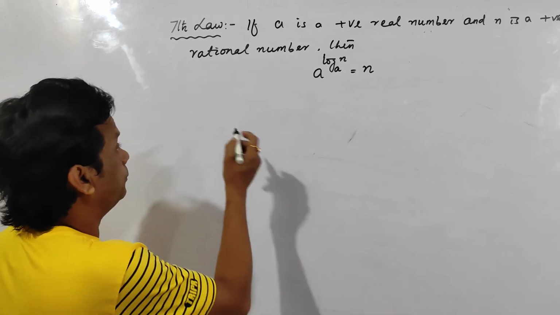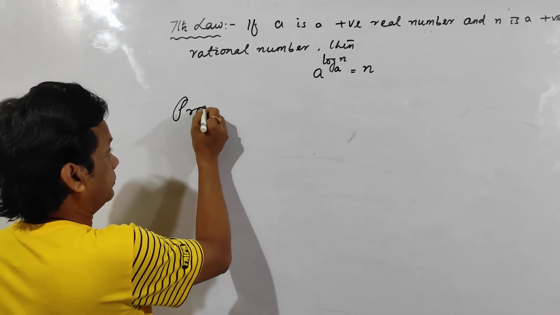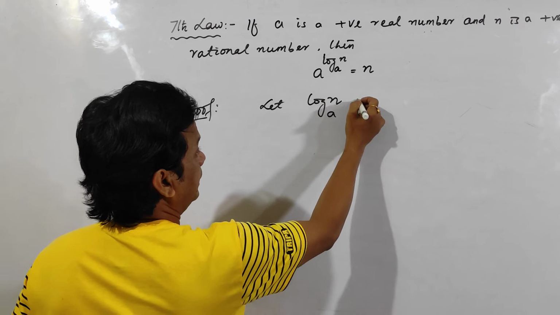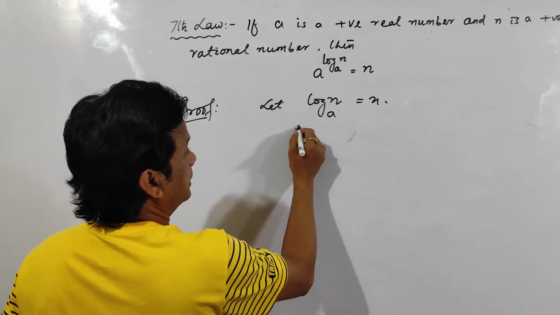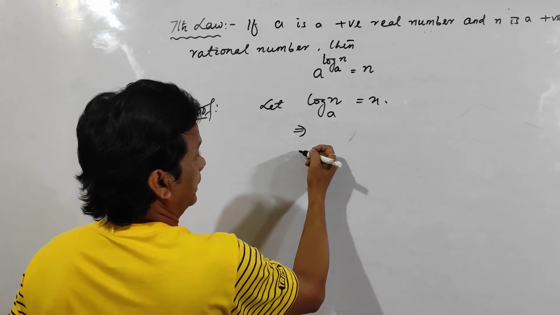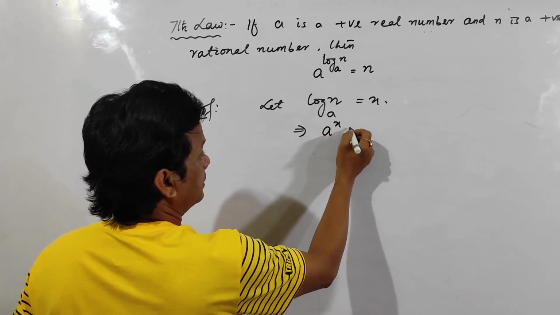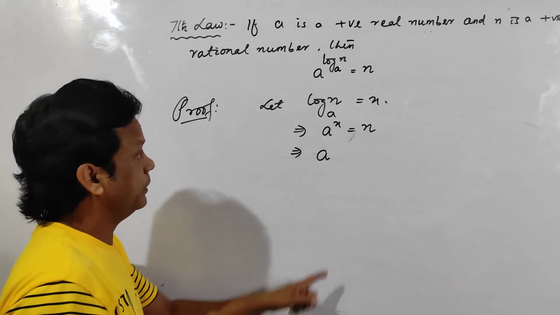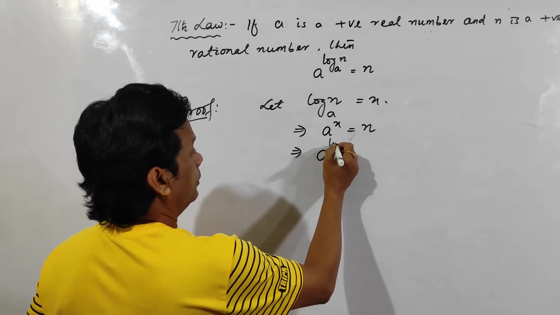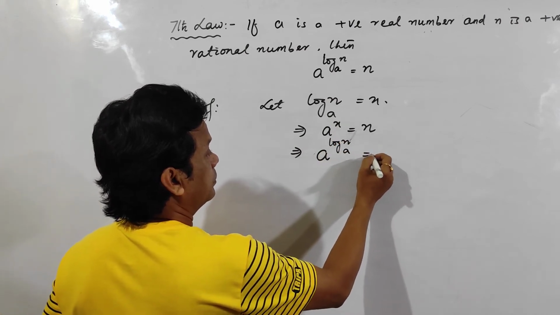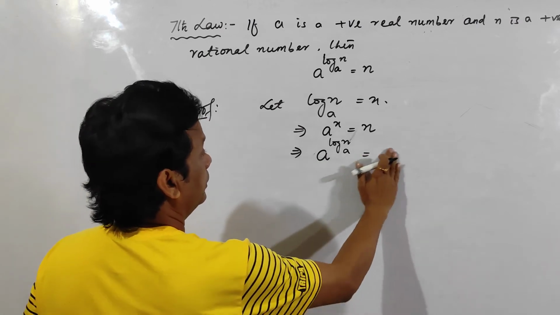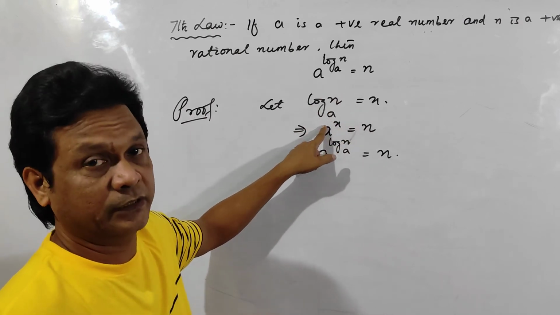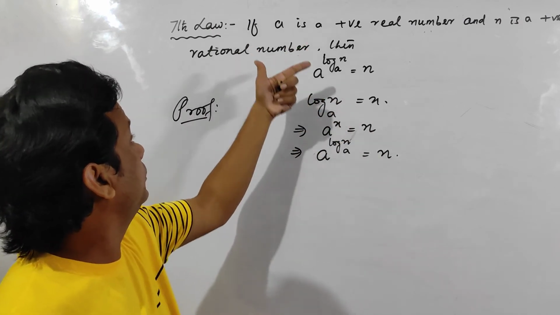So how to do the proof? Let log n to the base a be equal to x. This quantity, the power, I am taking as x. So n is equal to a to the power x. That means a to the power x is equal to n. So a to the power log n to the base a becomes a to the power x, which is equal to n. So this is the proof of the 7th law.